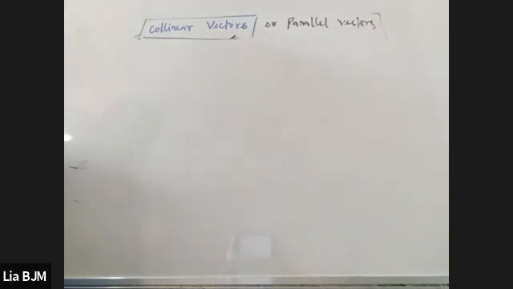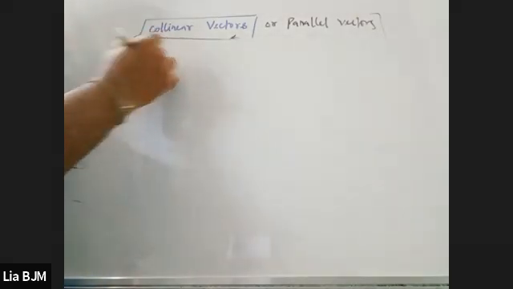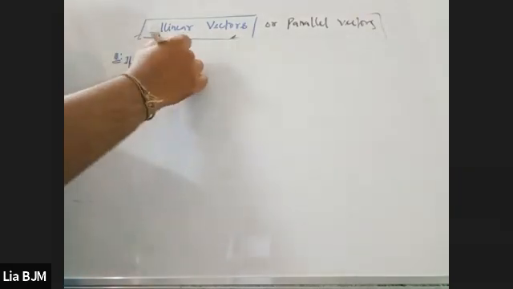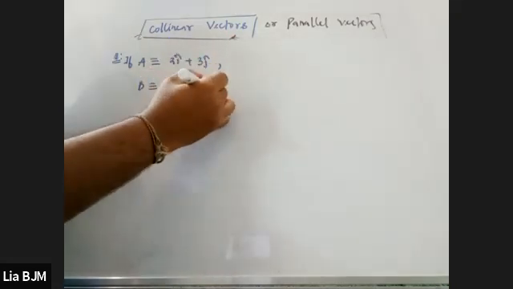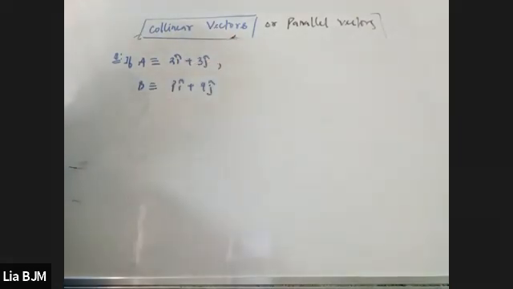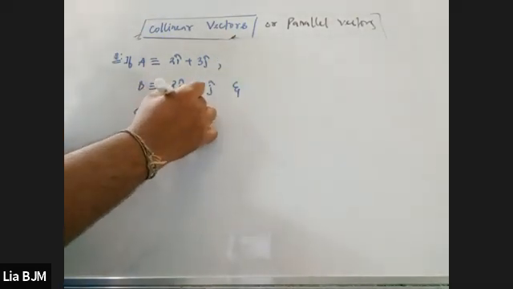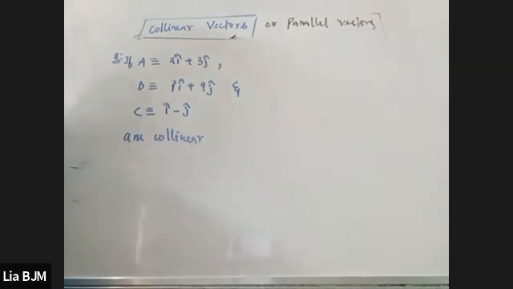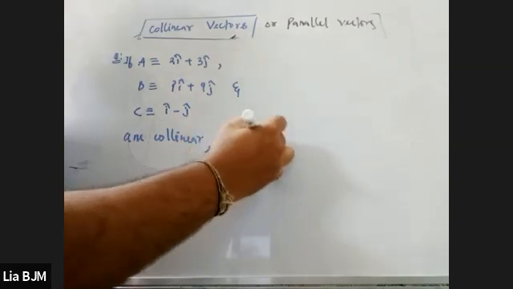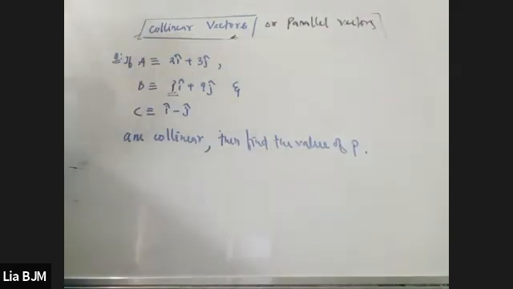So write it down. Keep writing down these things. If A vector, capital A, is equivalent to 2 i cap plus 3 j cap, comma, capital B is equivalent to p i cap plus 9 j cap, and capital C is equal to i cap minus j cap, are collinear, then find the value of P, small p. This is the first question.